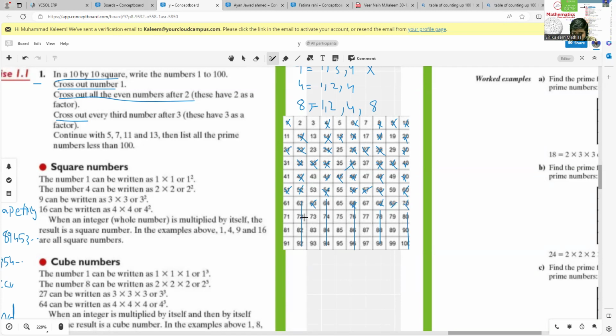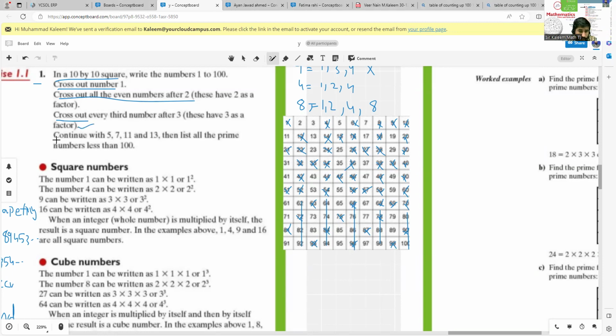After that, 72, 75, 78. After 78, we have to cross out 81, 84, 87, and after 87, you have to cross out 90, 93, 96, 99. Okay, we just completed the third condition.